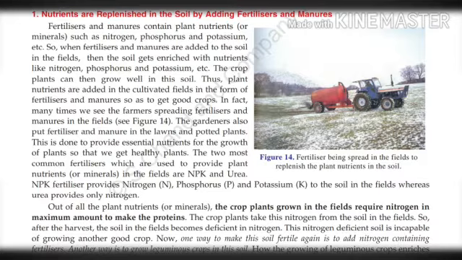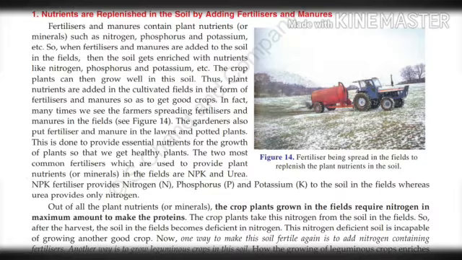So, when fertilizers and manures are added to the soil in the fields, then the soil gets enriched. Enriched means it becomes full of nutrients like nitrogen, phosphorus and potassium, etc. Understand, children? The two most common fertilizers which are used to provide plant nutrients or minerals in the fields are NPK and urea.